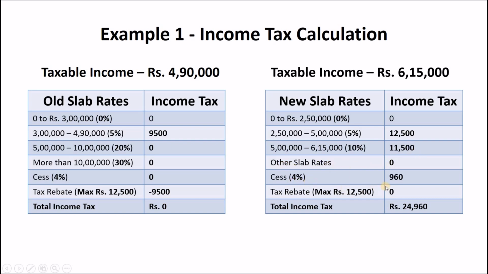4% cess will be applicable on this total income tax, which is equal to Rs 960, which makes your total income tax as Rs 24,960. So you pay an income tax of Rs 24,960 based on new tax slab rates. Hence you pay no income tax on income of Rs 6,15,000 and given deductions after using old tax slab rates compared to new tax slab rates.